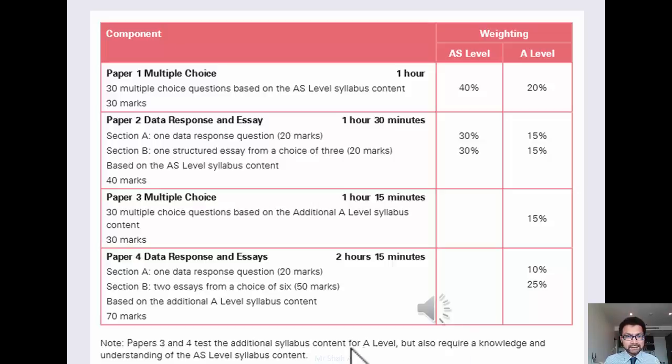Okay, so hopefully that is understood there. You can see paper 3 and paper 4 are there. That's what you'll be undertaking in your second year for your actual A-levels. So the actual exams, not too long, multiple choice 1 hour, paper 2, the essay and data response, 1.5 hours. So it's not too daunting, hopefully, when you get to start practicing for the exams.